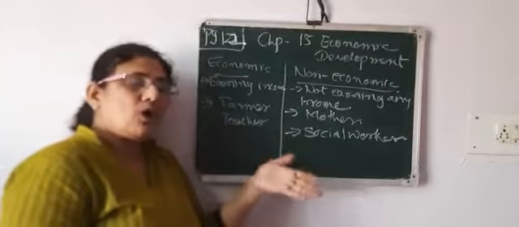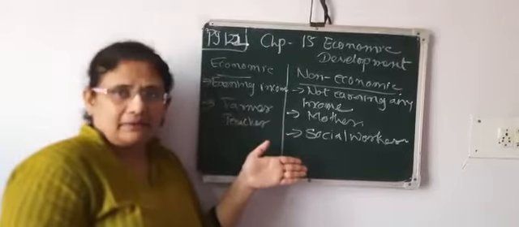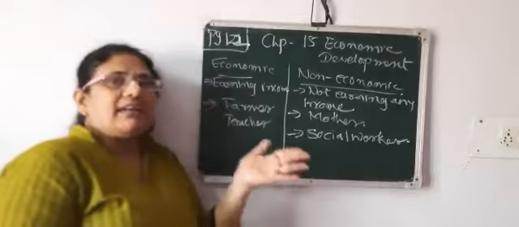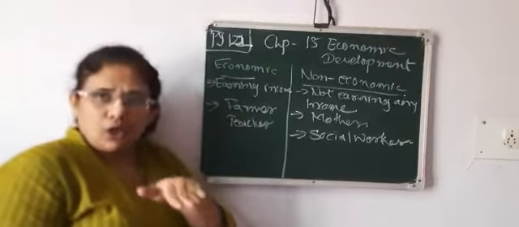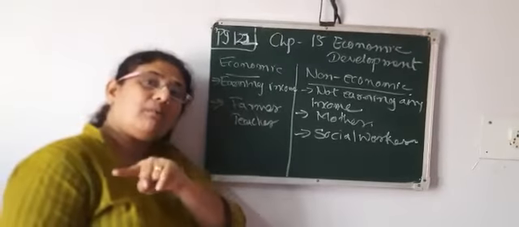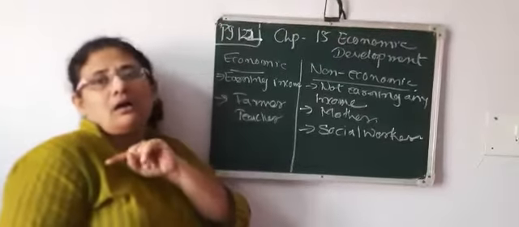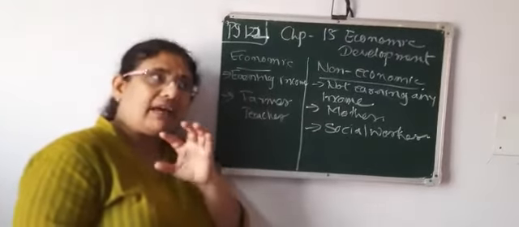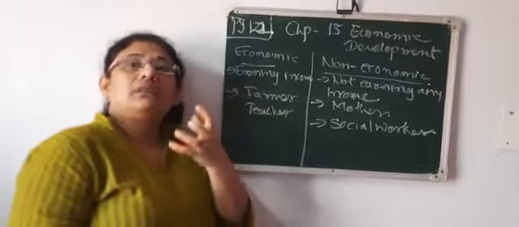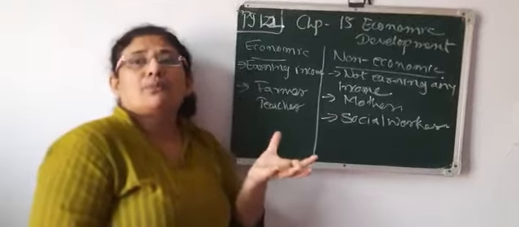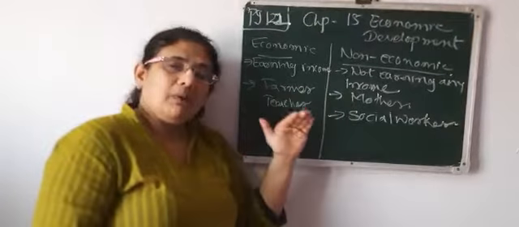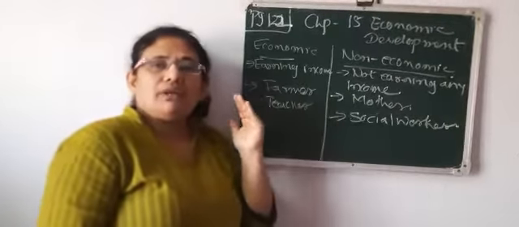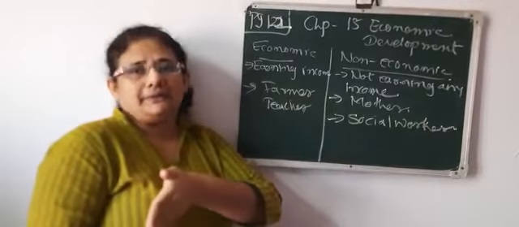For example, cotton will come into the primary sector. But when cotton is converted into cotton cloth, then it becomes what? A manufacturing sector, or you can say a secondary sector, where you convert a thing into a finished product, right? For example, milk is converted into cheese or butter.